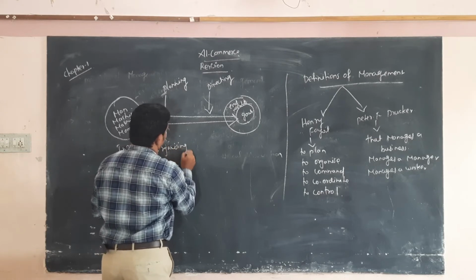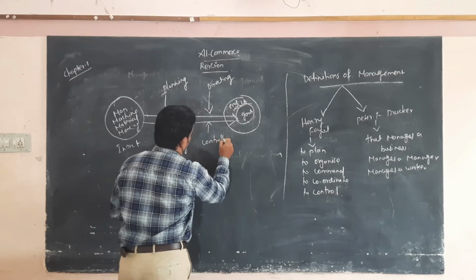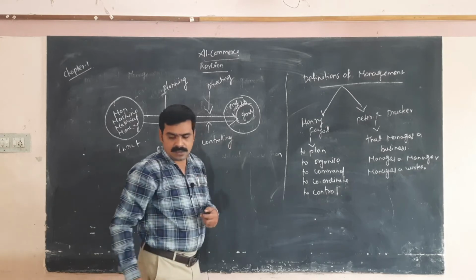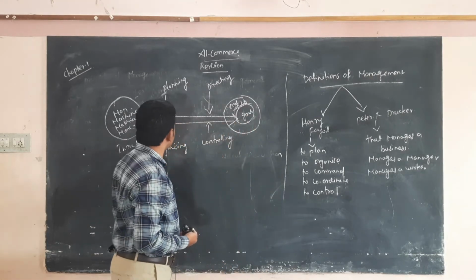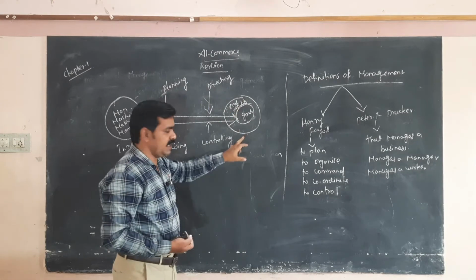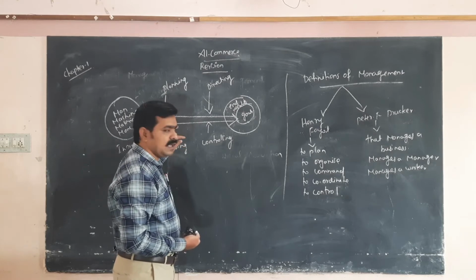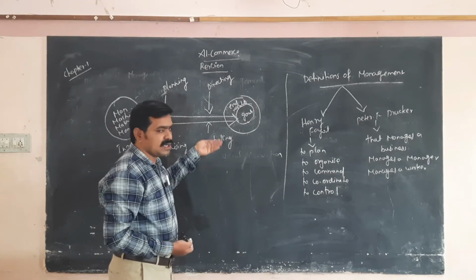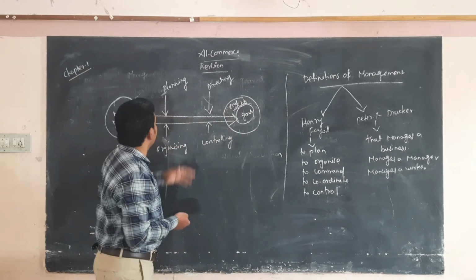Control all the activities and organize all the activities. Planning: first set the plan. Directing all the subordinates, organizing all the department activities, and controlling all the subordinates. So these are the management process.